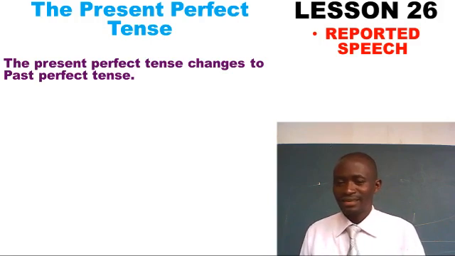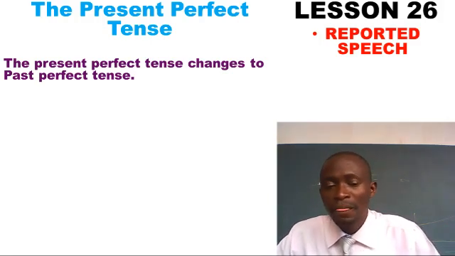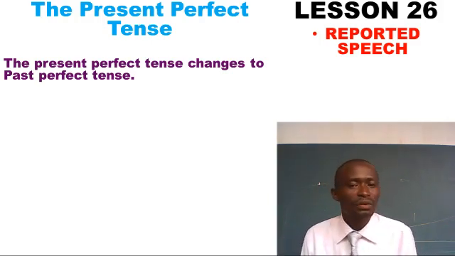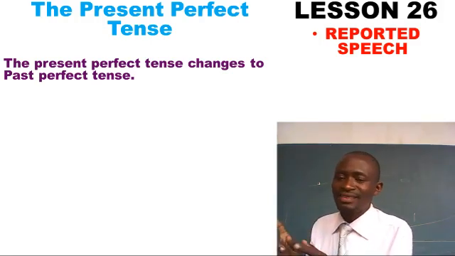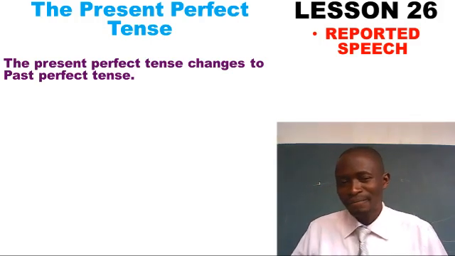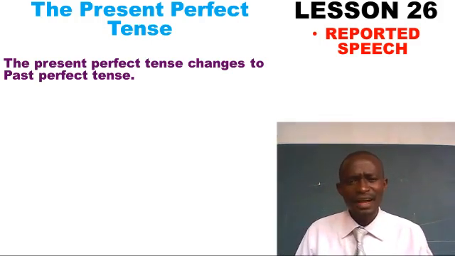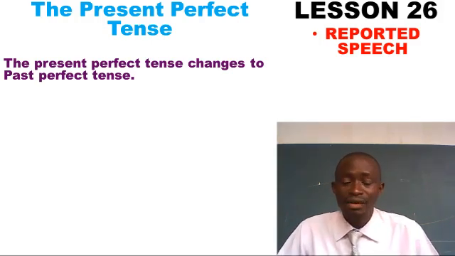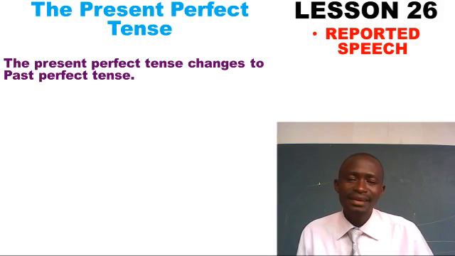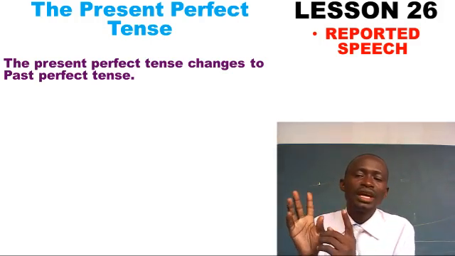A simple task. You need to know that which makes a tense called present perfect and that which makes it called past perfect. A simple thing. There is that helping verb, has and have. Those are signals, indicators of a perfect tense. And they have to change to their past.